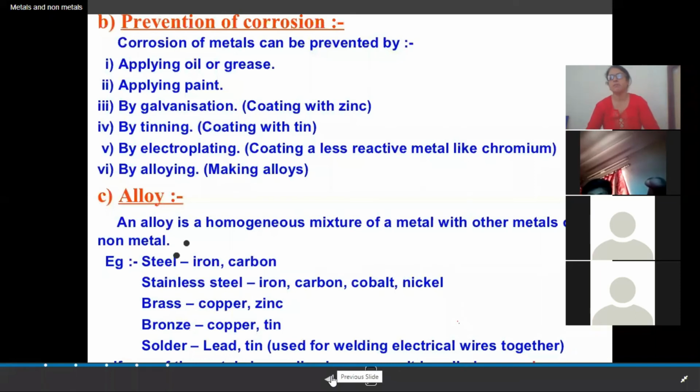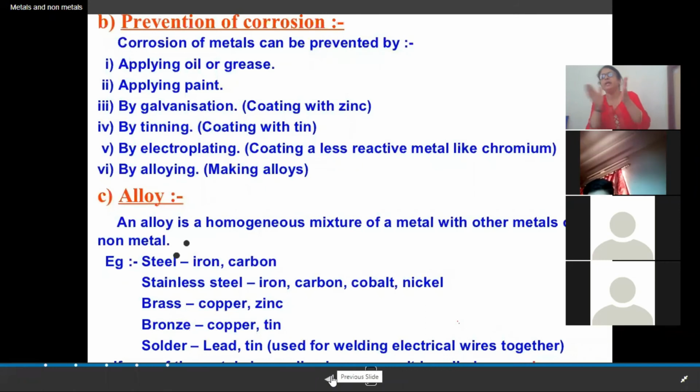We paint the surfaces of iron, right? Greasing and oiling. We grease and oil so that the rate of reaction of metal with the atmospheric gases is very less.